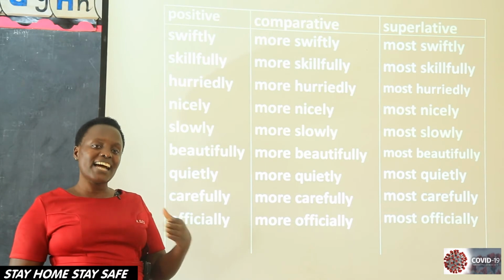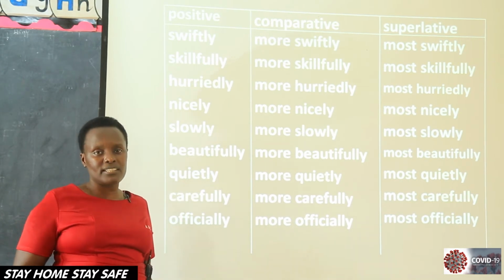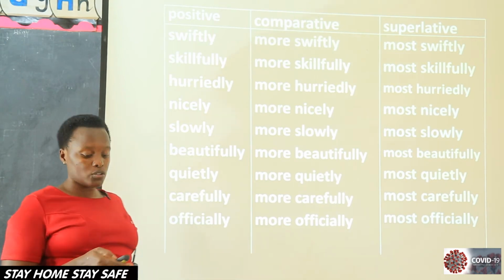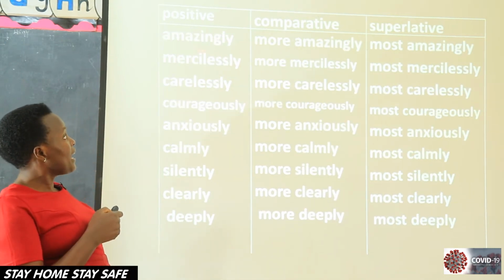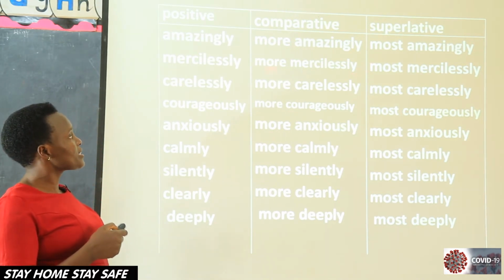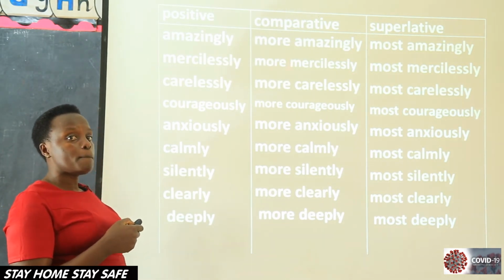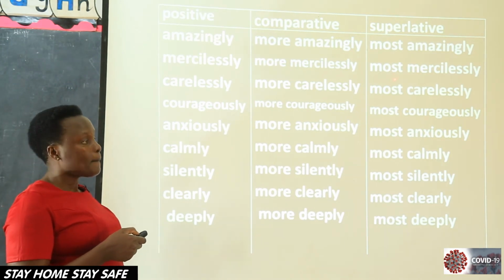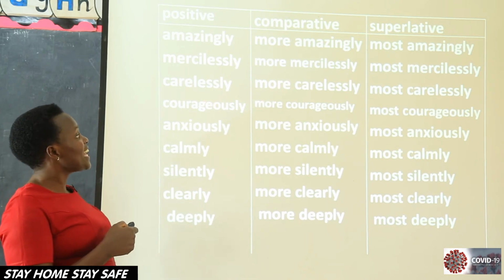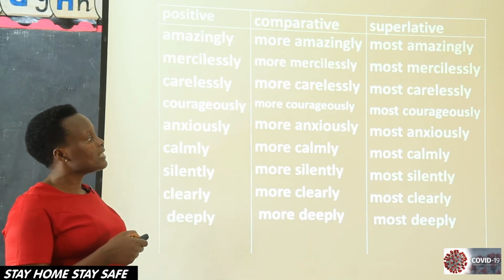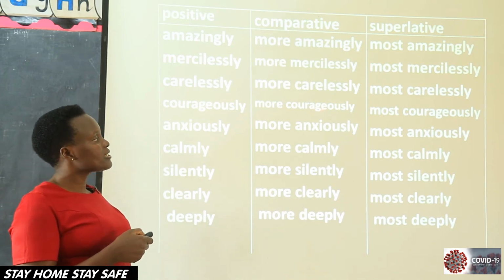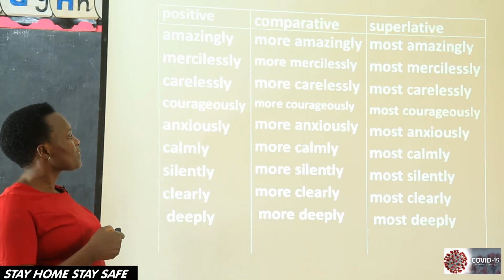So when you are given adjectives that end with ly, please remember we compare by using more and most. We have amazingly, more amazingly, most amazingly. Mercilessly, more mercilessly, most mercilessly. Remember we are reading together, someone there is not reading. Carelessly, more carelessly, most carelessly. Courageously, more courageously, most courageously.